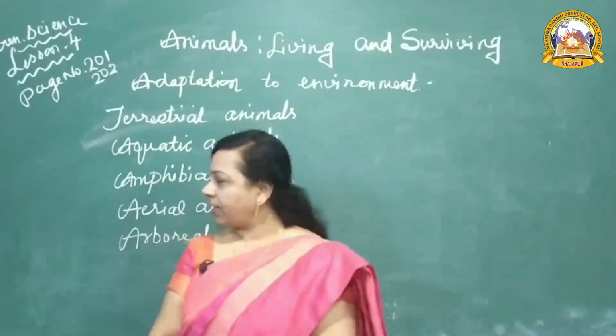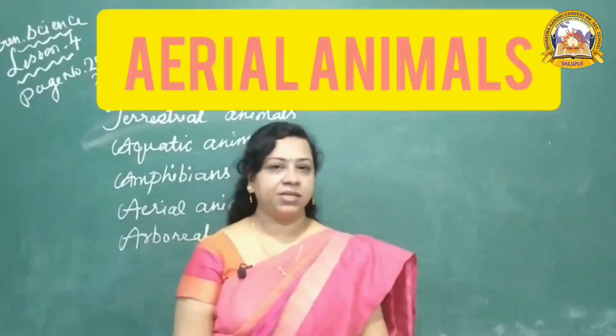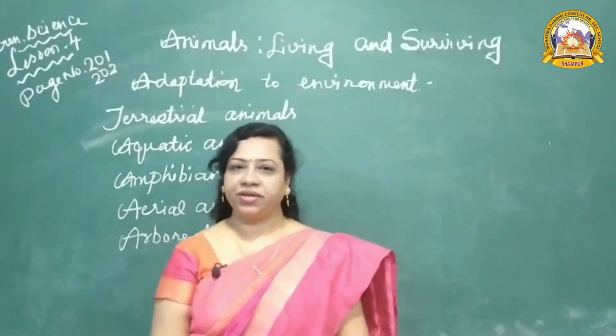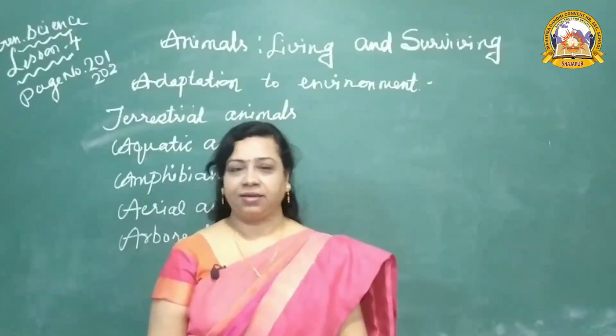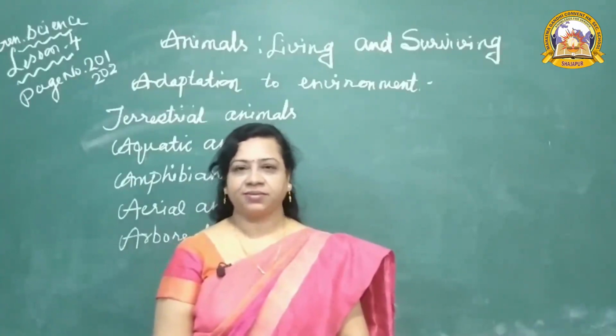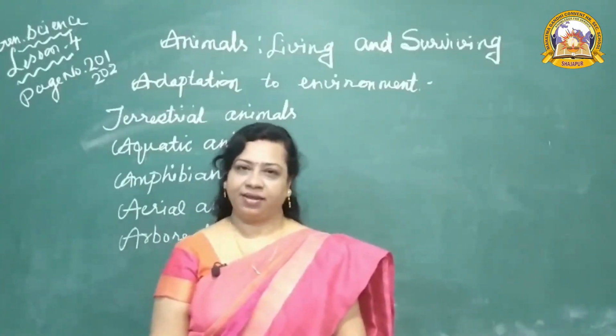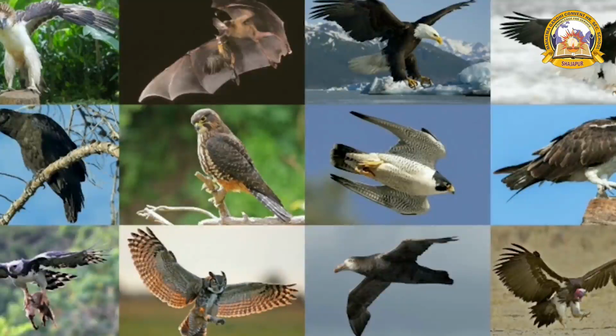Clear? Now the next one is aerial animals. As the name suggests, aerial animals are the animals that live in or fly in air. Who flies in air? Birds and a few insects. So they are known as aerial animals.